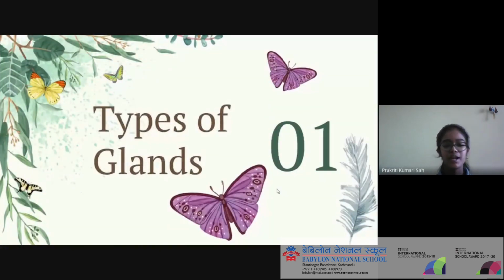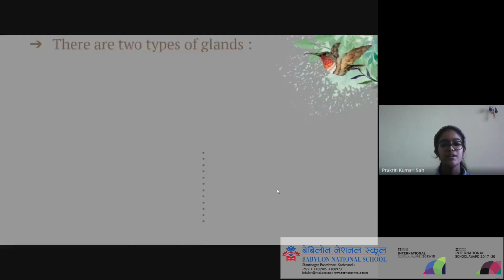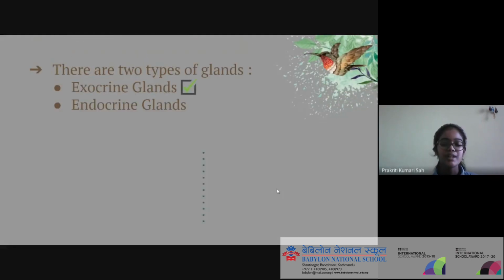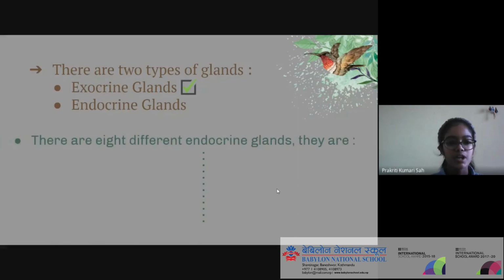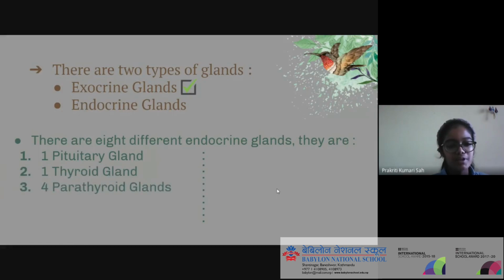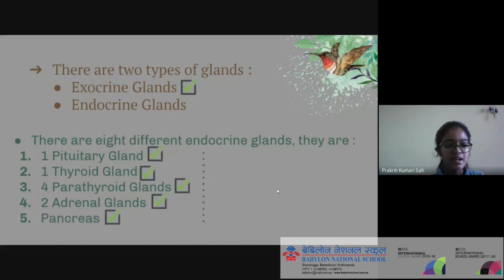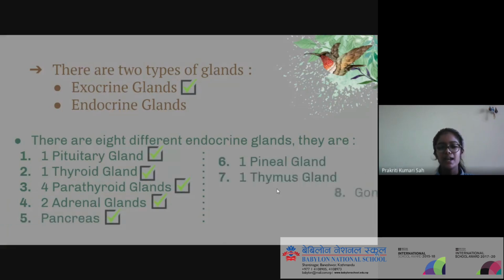Now first, types of glands. There are two types of glands, which are exocrine glands and endocrine glands. We have already studied exocrine glands, the glands having ducts which release the hormones directly into the bloodstream, and they operate their functions. And we have studied five different endocrine glands, which are the pituitary gland, thyroid gland, parathyroid gland, adrenal glands and pancreas. Now the pineal gland, thymus gland and gonads are the ones which we need to study.